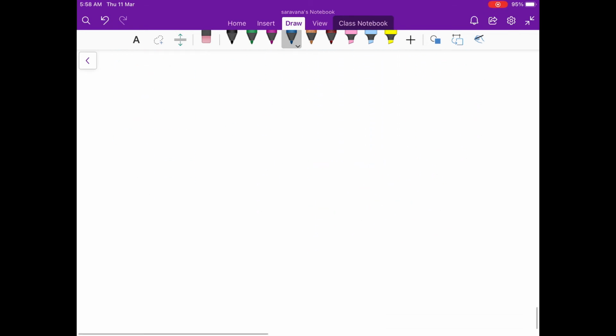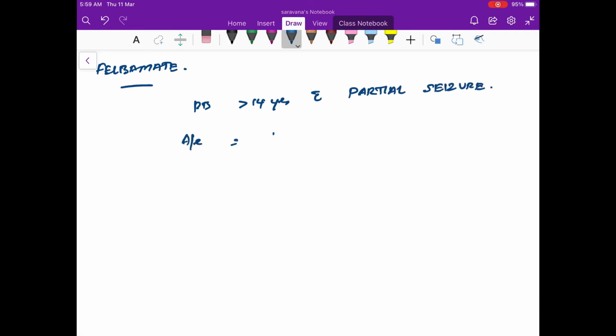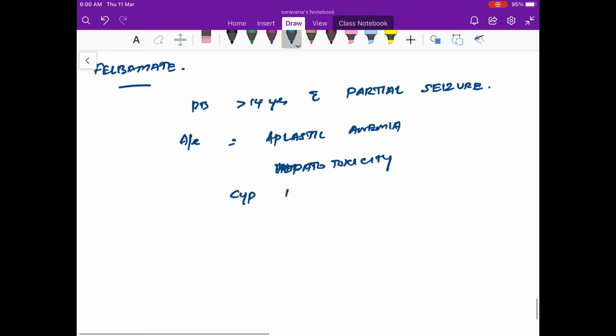Now coming to felbamate. Felbamate is used mainly in partial seizures, especially in patients more than 14 years of age. The adverse effects are aplastic anemia and hepatotoxicity, and it is also an enzyme inhibitor. Sorry, it's not an enzyme inducer, it's an enzyme inhibitor. It has a positive effect on GABA modulation, and that is how it is acting in its antiepileptic role.